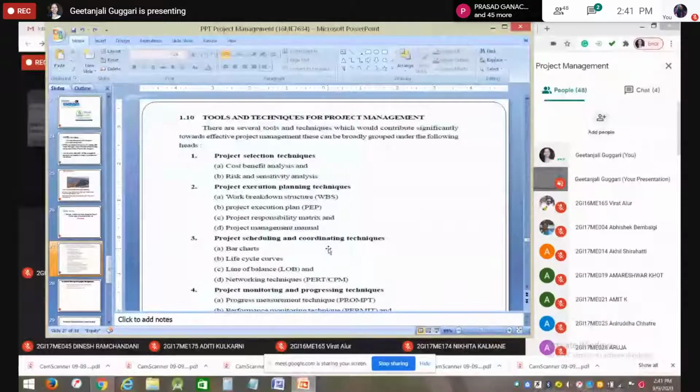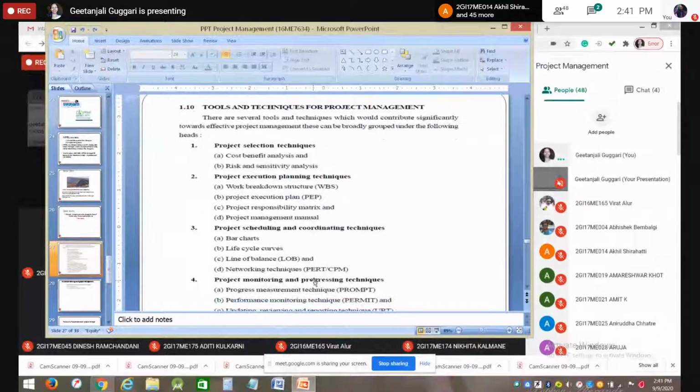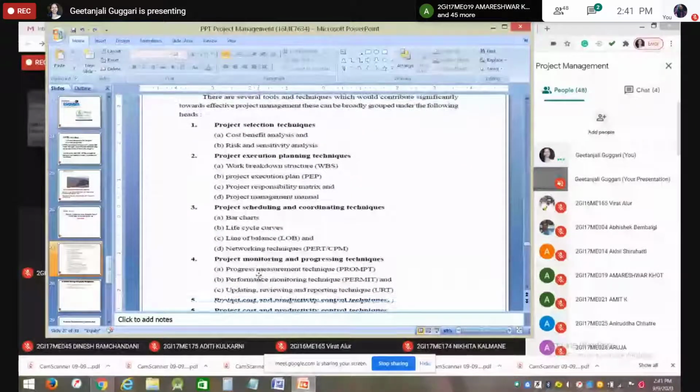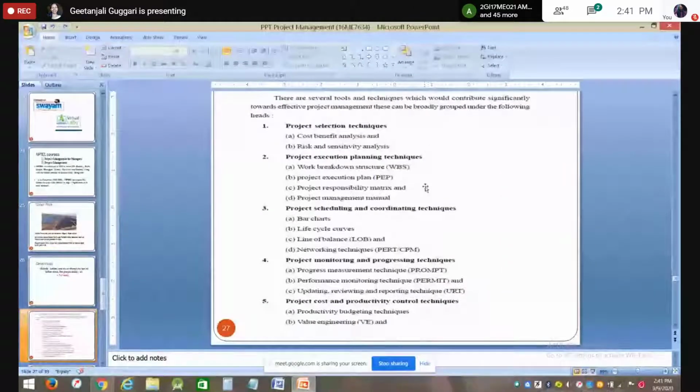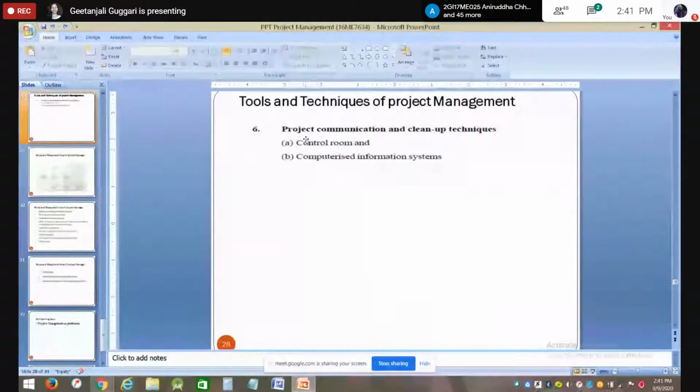As we discussed, what are the phases of the project life cycle? First is the conception phase, the planning and execution phase, the scheduling phase, project monitoring of progress, then project cost, productivity, project communication, and cleanup techniques.